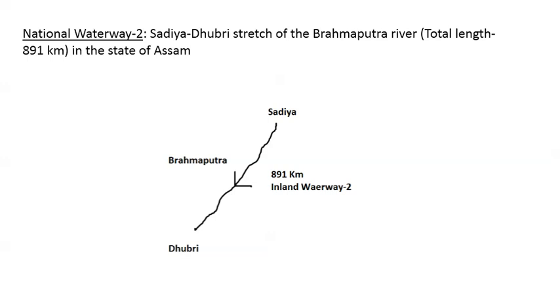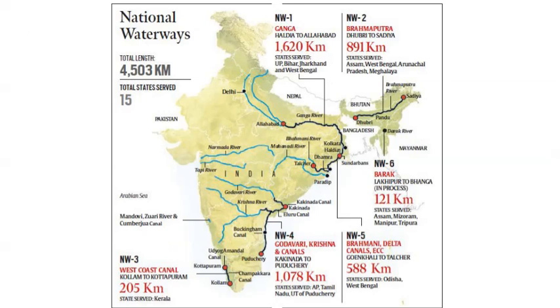Although there are 111 inland waterways, not all might be important for us. So depending upon which waterway is in news becomes important. But at least we should be aware about National Waterway 1 as well as 2 for sure. National Waterway 1, basically this is from Allahabad to Haldia. From here you can see this is Allahabad and this is Haldia.